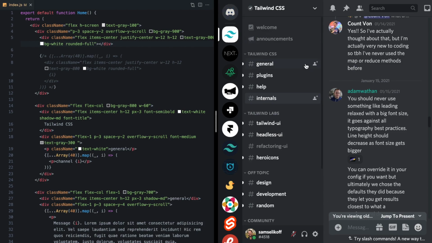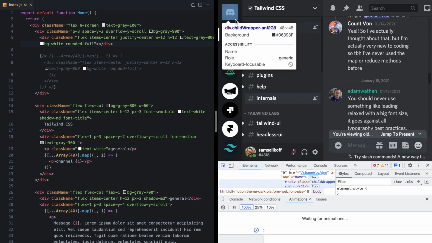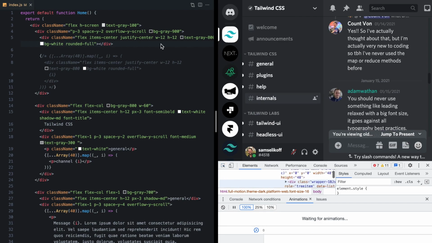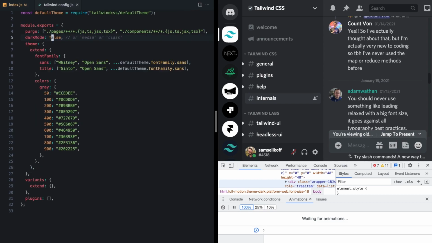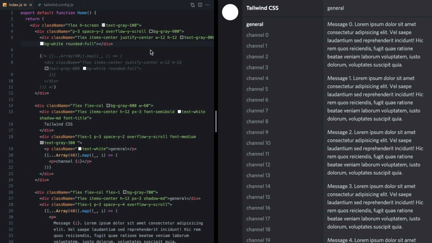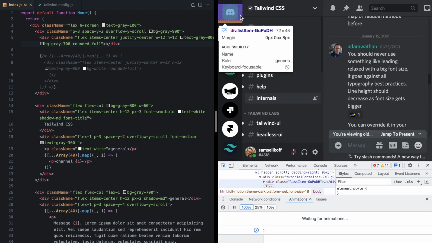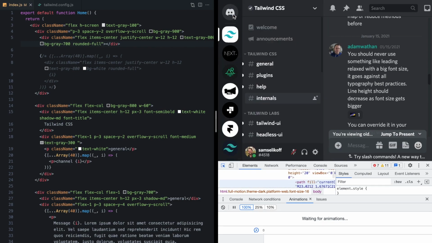Now over in Discord, if we inspect this, we'll see that the background here is 36393F. And if we pop open our Tailwind config, we'll see that that is gray 700. So let's go ahead and change this background white to background gray 700. Looks good.